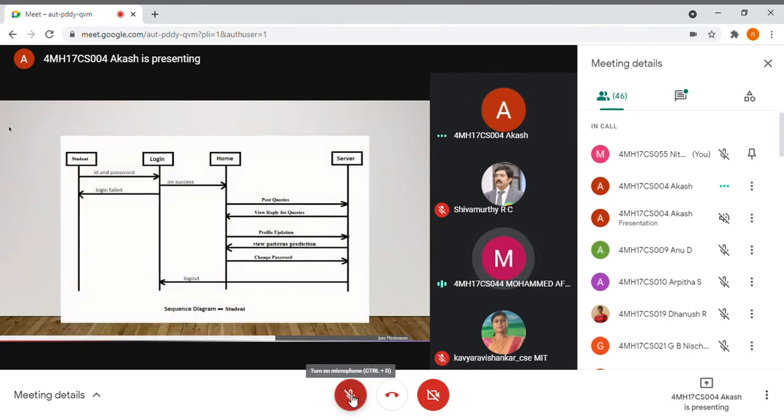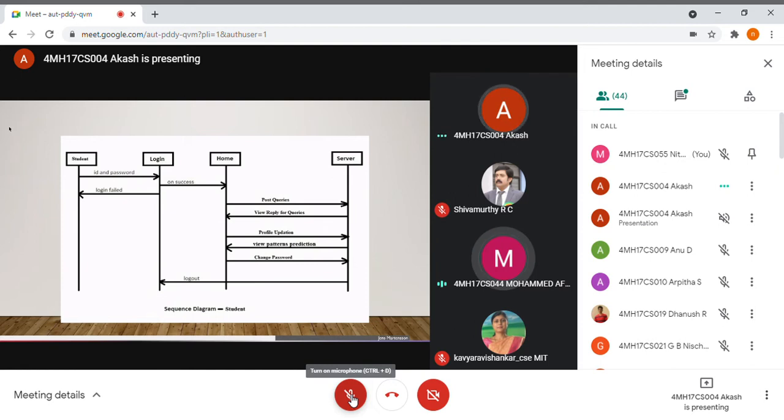Coming to the sequence diagram, here we have four instances: student, login, home, and server. The student moves to login, where he enters the ID and password. On success, he moves to the home page. Otherwise, he comes back to the student page. In the student home page, he has queries, post queries. He can reply to the queries. He can update his profile, view, predict pattern prediction, and change his password.